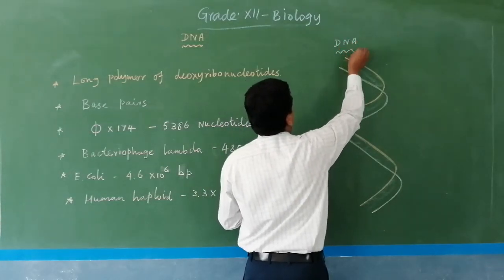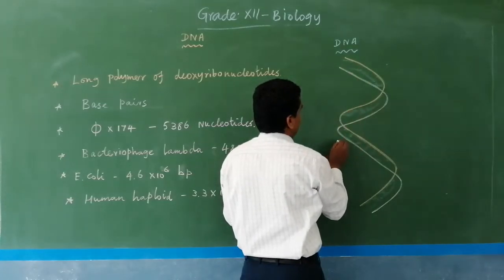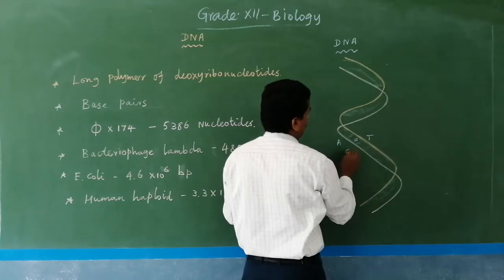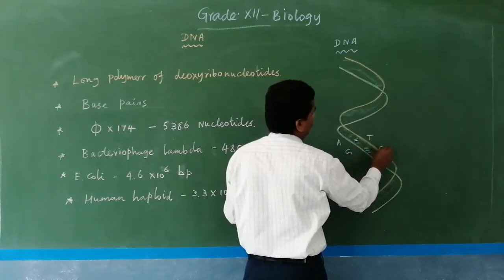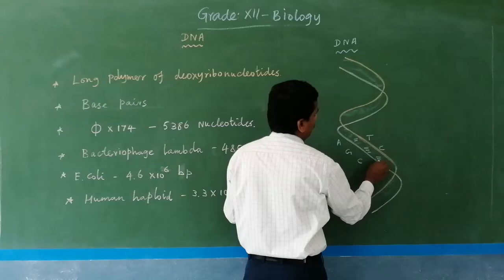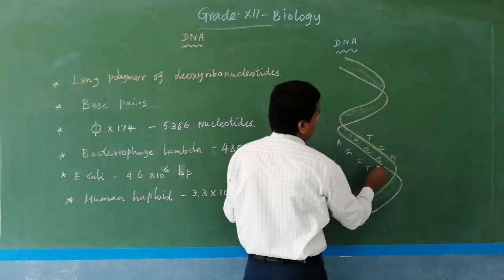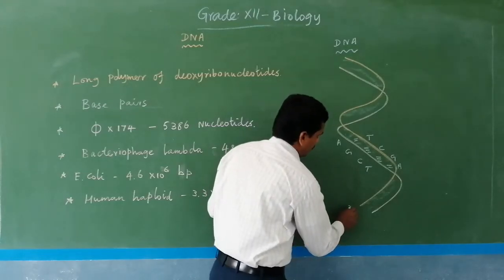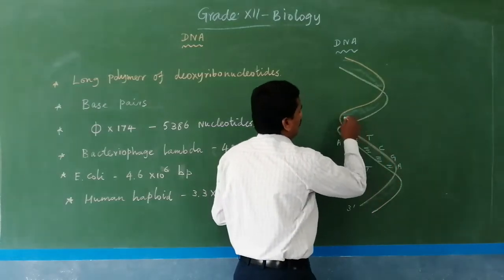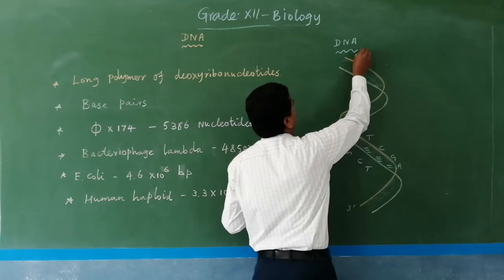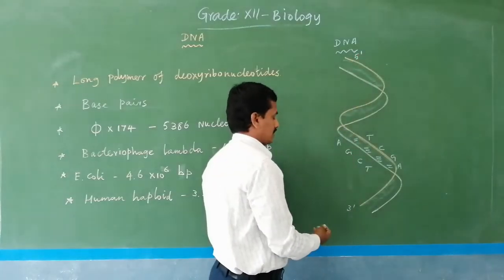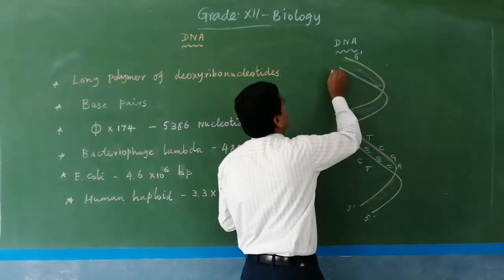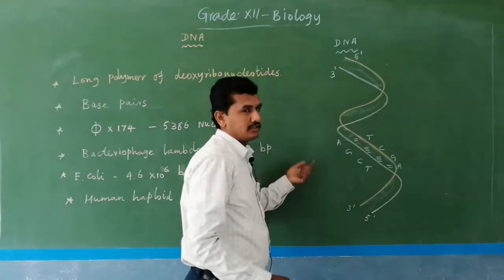Deoxyribonucleic acid contains a variety of nitrogen bases: adenine base pairs with thymine, guanine base pairs with cytosine, cytosine with guanine, thymine with adenine. In DNA, if one strand is 3', the opposite strand is 5', and if one is 5', the opposite is 3'. I will explain what is meant by 3' and 5' in the next section.